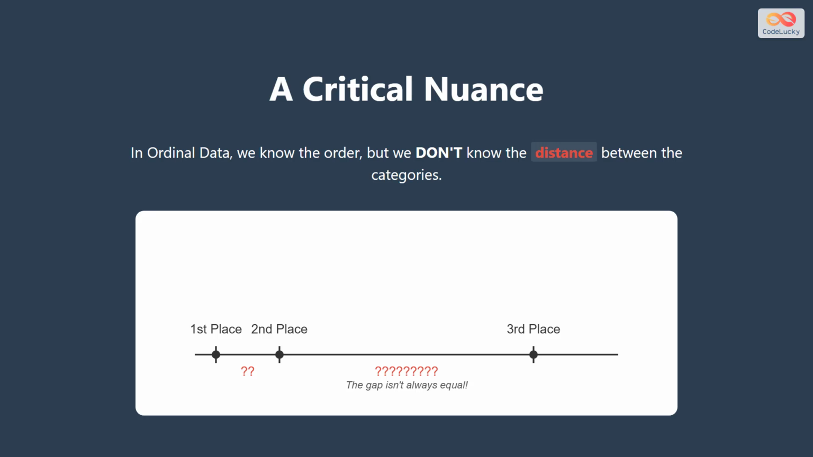Here is the most important rule to remember. With ordinal data, we know the order, but we do not know the distance between the ranks. In a race, first place might be just 1 second ahead of second place, but third place could be 10 minutes behind. The gap is not guaranteed to be equal.